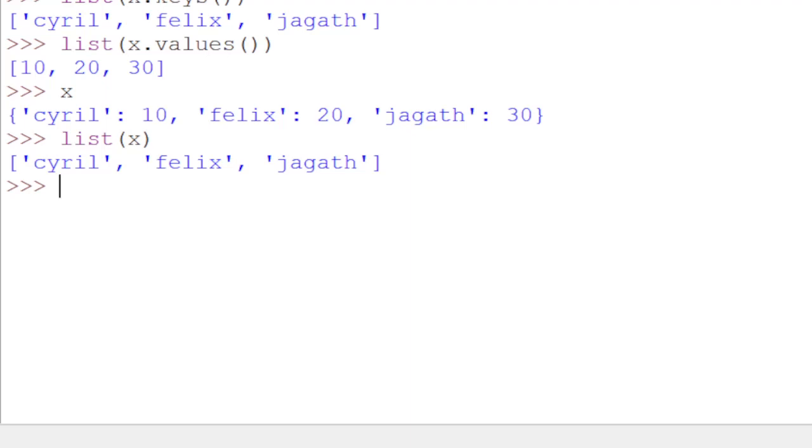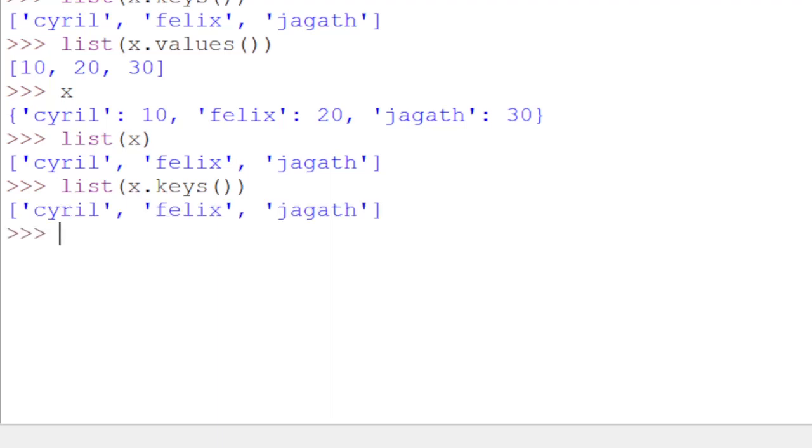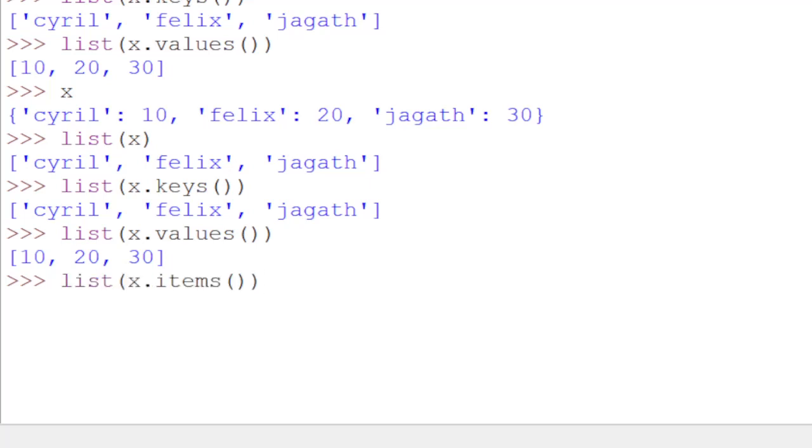We generate a list containing the keys of the dictionary. Remember, the output is a list now. We can get the same result using this command: list(x), where x is a dictionary, displays the keys of the dictionary. Same result. If you need to get the values, we have to use x.values(). This time it will create a list with the values of the dictionary: 10, 20, 30.